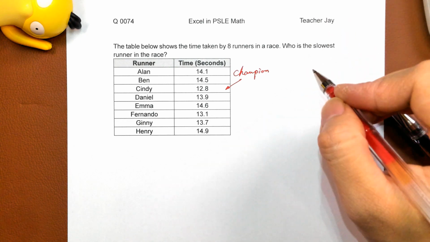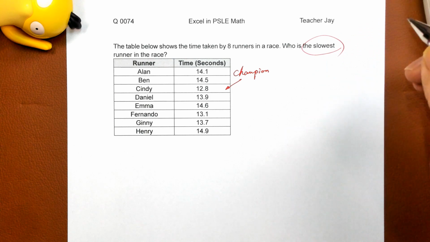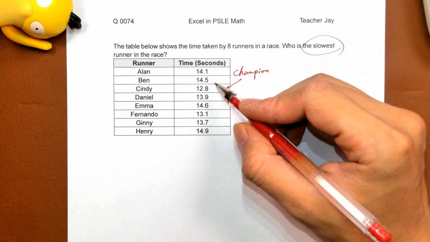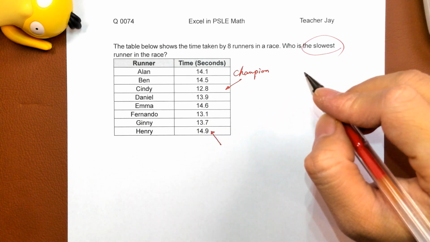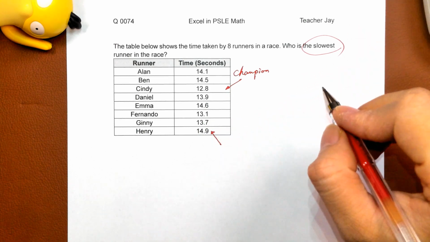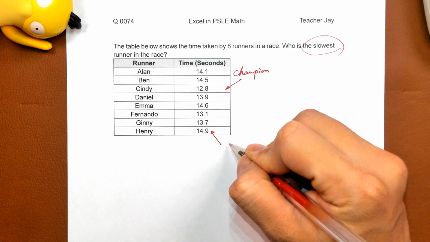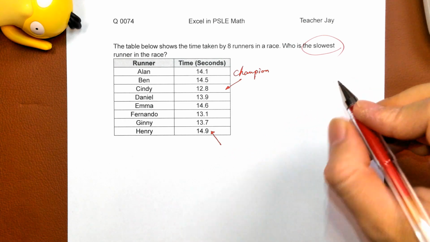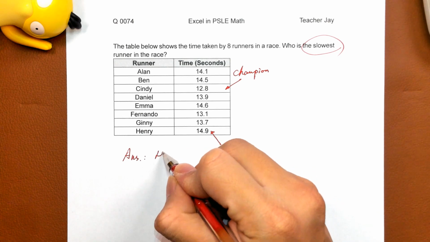And the question is asking who is the slowest runner in the race. So let's see, Henry. Henry takes 14.9 seconds to finish the race. So he is the slowest runner. And the answer here, Henry.